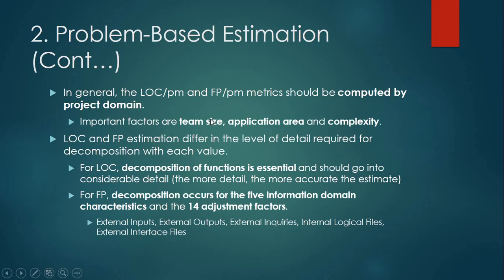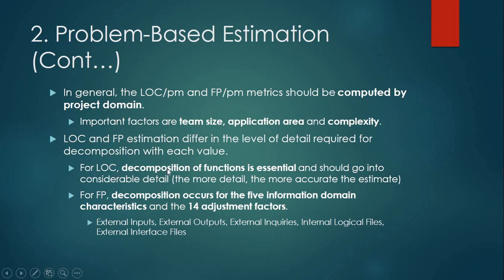Important factors are team size, application area and complexity. Line of code or function point estimation differ in the level of detail required for the decomposition. The value with which we decompose or divide the software product will differ for LOC and FP.